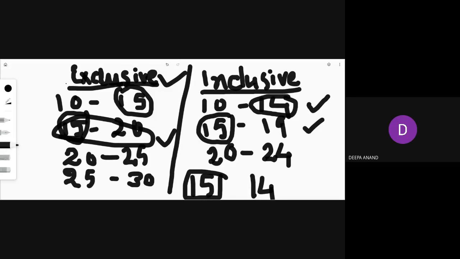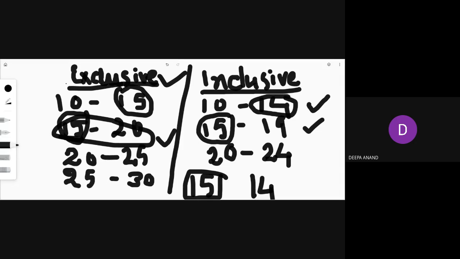So what is the class interval? Difference between upper limit and lower limit. Okay, very good. I expect the others also to give the answer. Only a few students are always giving the answer. The others are only passive listeners. So class interval means the difference between the upper limit and the lower limit.